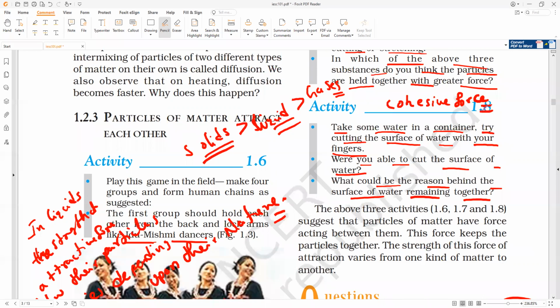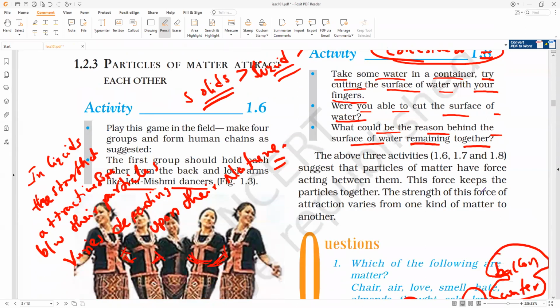So the forces by which the liquid particles stick to the surface of the solids. What is the reason behind the surface of water remaining together? Because they have a force of attraction. What is that force of attraction, everybody? The force of attraction is cohesive forces. Is it clear? But what could be the reason behind the surface of water remaining together?